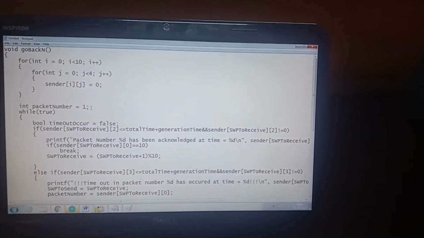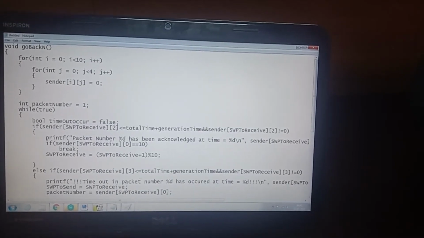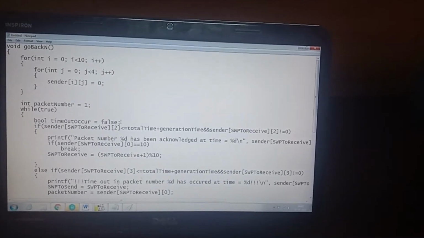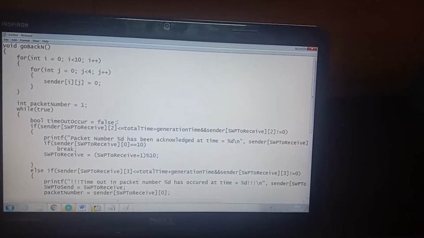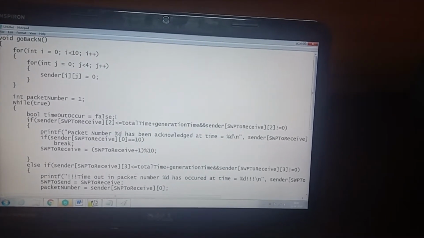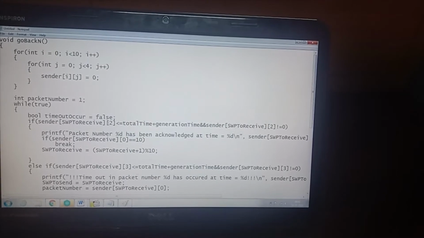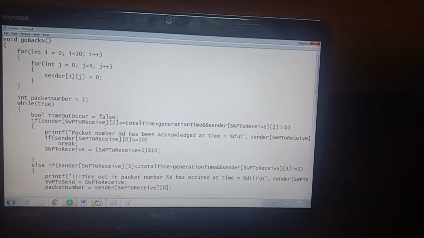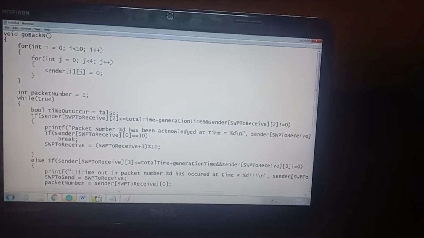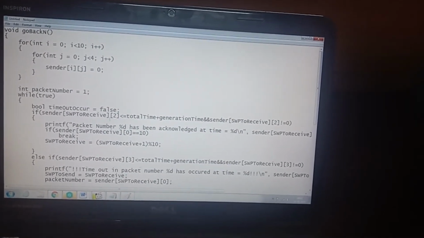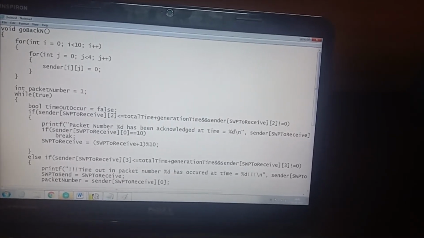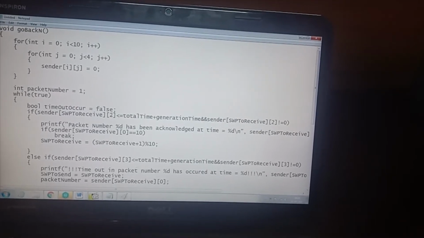So then we have entered a while loop. So initially, since a packet cannot be lost, we've initialized the timeout variable to false. So it's a boolean data type. So we have initialized it to false. So as my friend has already told you before, in the sender's sliding window protocol, in the second position of the array, we have used it to store the acknowledgement time, and in the third position of that array, we have used it to store the timeout time.